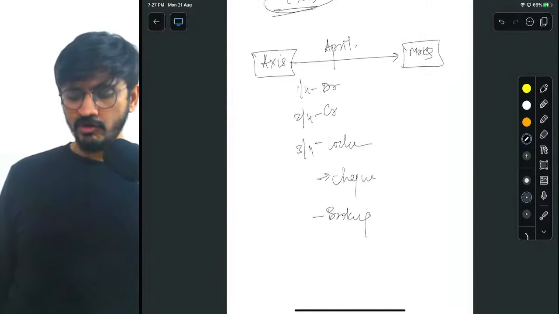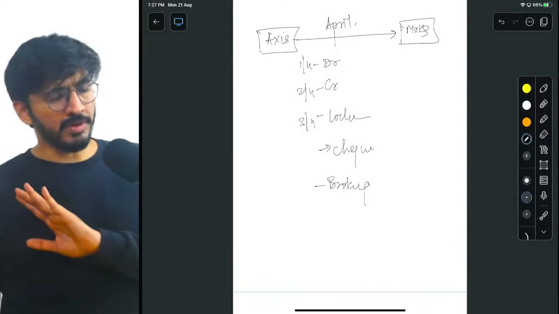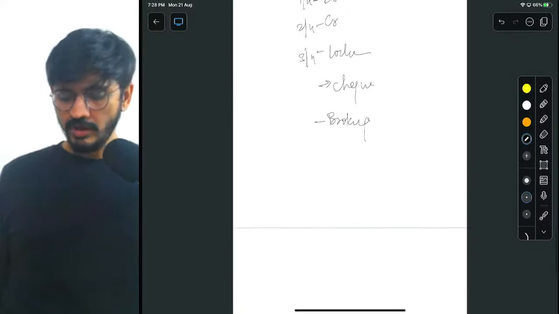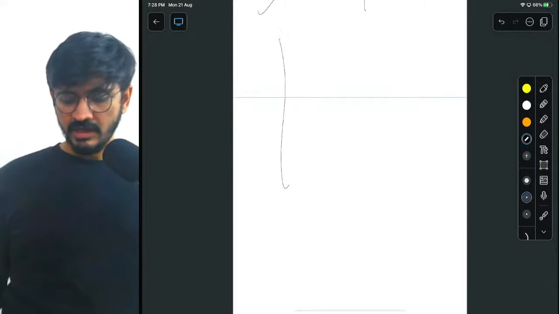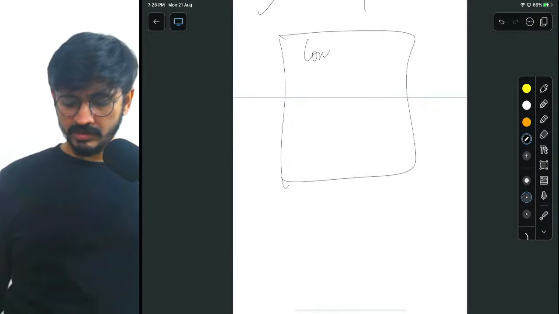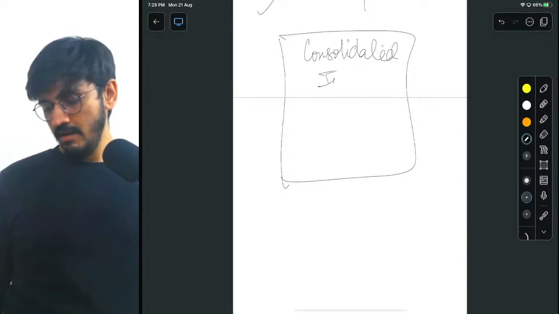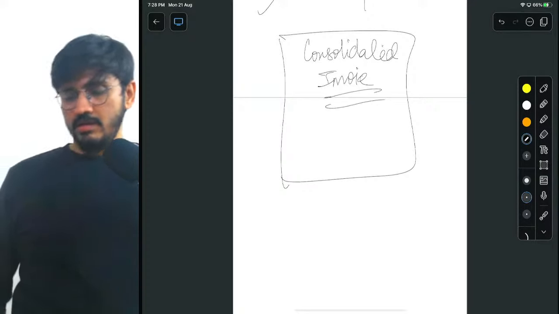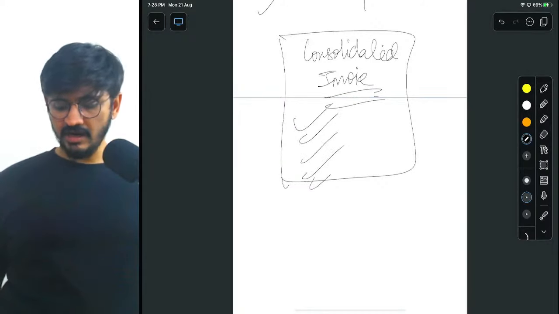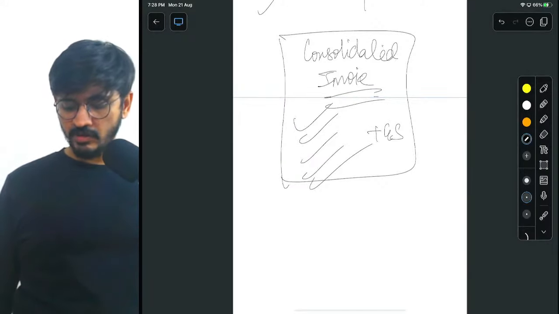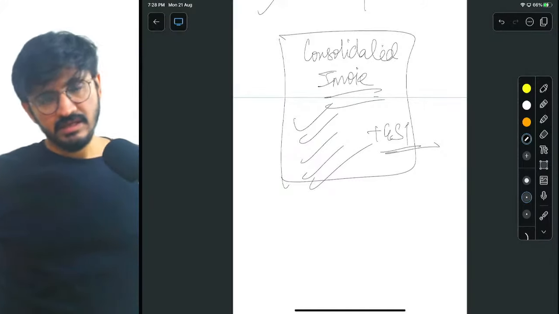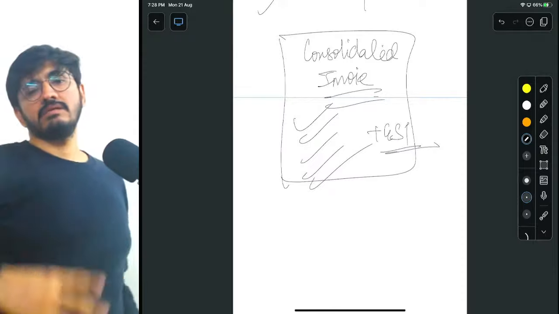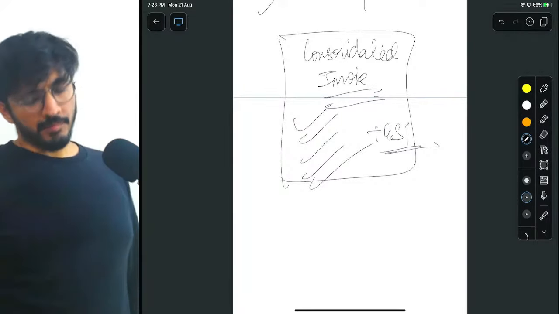Now, banks did not want this. The bank said that, listen, Mr. Case is not going anywhere. He's a loyal customer. So let's do one thing. Let's not individually send them the invoice. Let's send them a consolidated invoice where all the 10 services are listed. Okay, you levy GST on that. The recipient pays it and he gets the ITC. Okay, perfect.